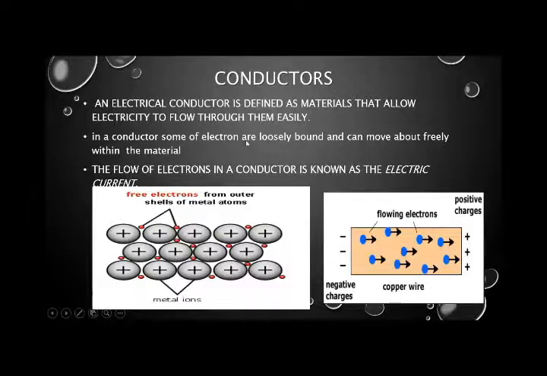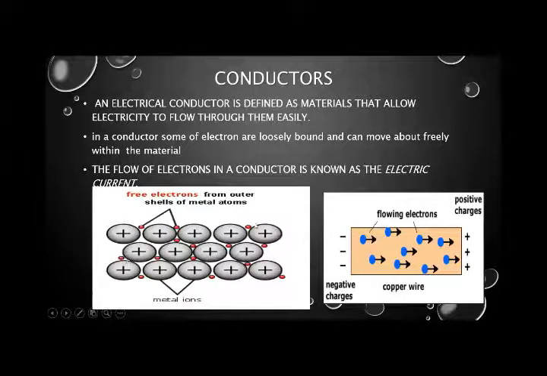In a conductor, some of the electrons are loosely bound and can move about freely within the material. And the flow of electrons in a conductor is known as electric current. As you can see in the diagram, this is a diagram of atoms which have free electrons. The small red balls represent the free electrons present in the atoms of a metal material.